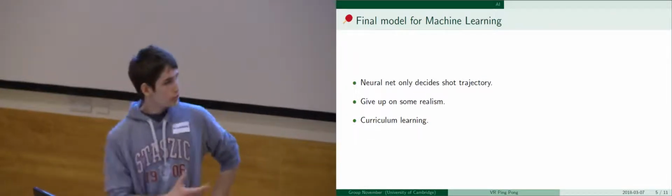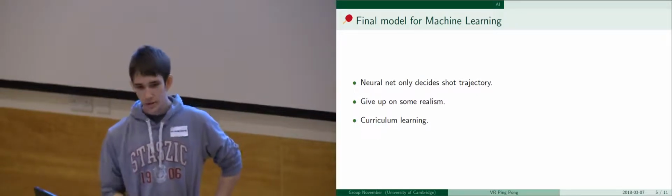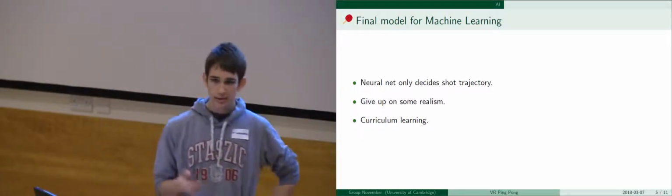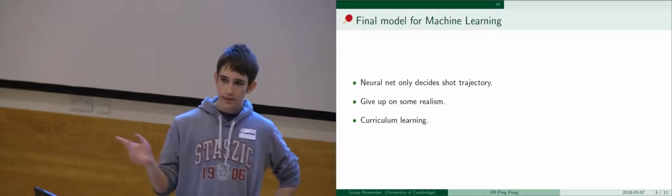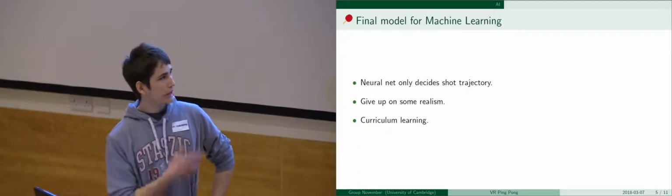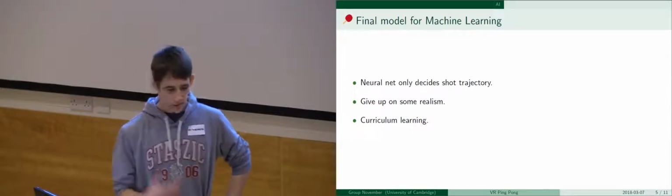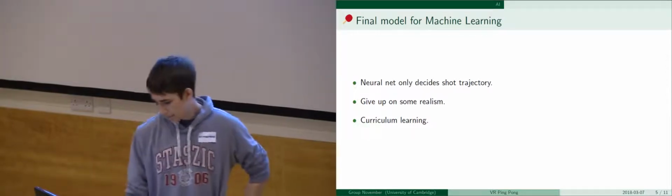But we managed to get many improvements. We discovered curriculum learning, which is the idea of making the training environment more and more demanding as the training progresses. And we also implemented a more complicated reward system. These improved our performance greatly. So this is how we pre-trained our opponents.